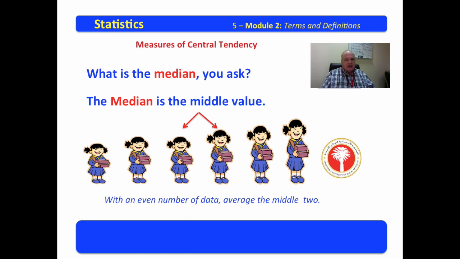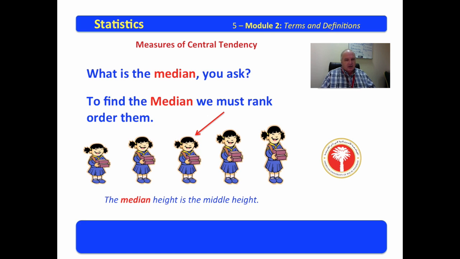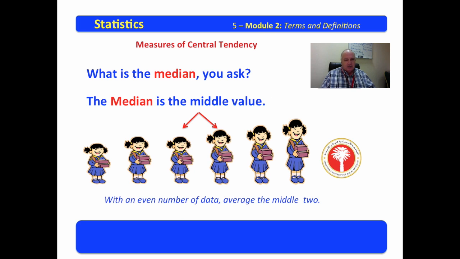Now, if we have more, here we have an odd number, made it easy. If we have an even number of data, you put them in order, you take the middle 2, add them up and divide by 2. The median is the one in the middle.